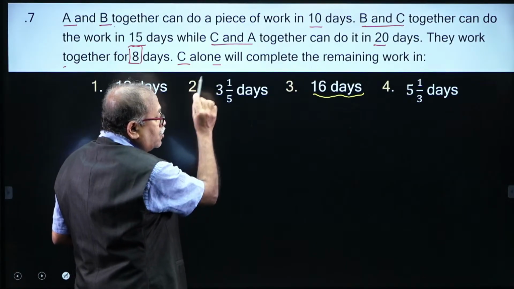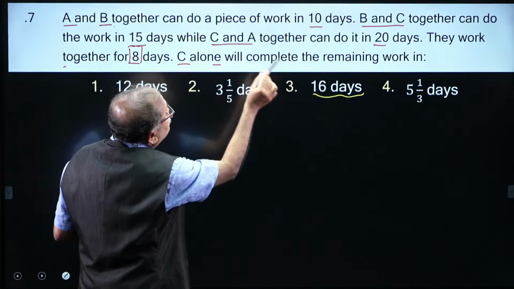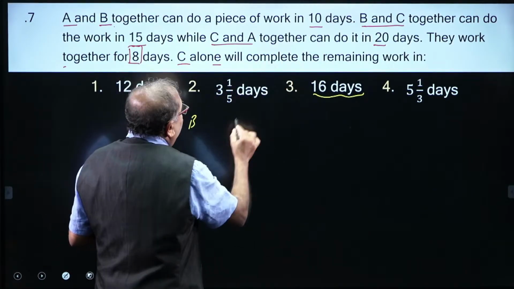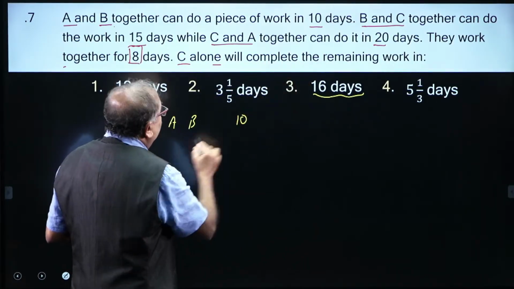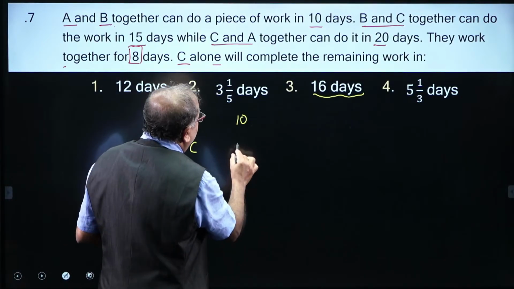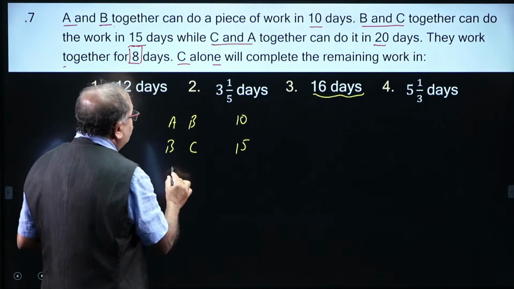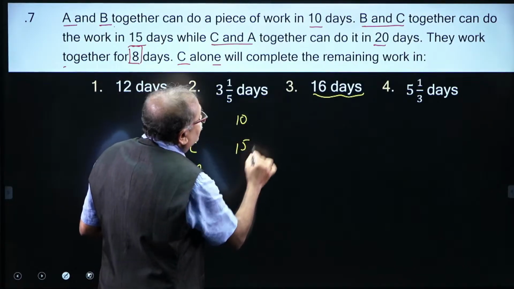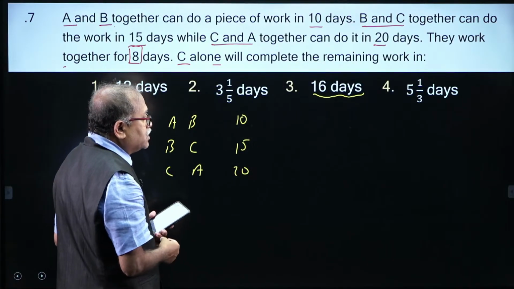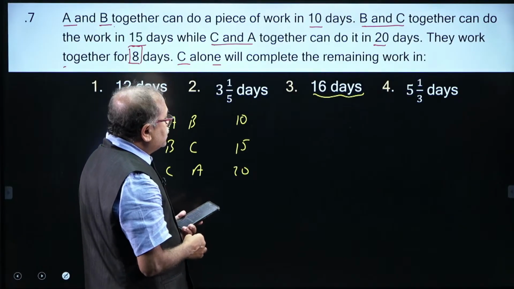Now, we have A plus B, 10 days, and we have B plus C, how many days? 15 days, and we have C plus A, how many days? 20 days, and we know the LCM of this will be 60.